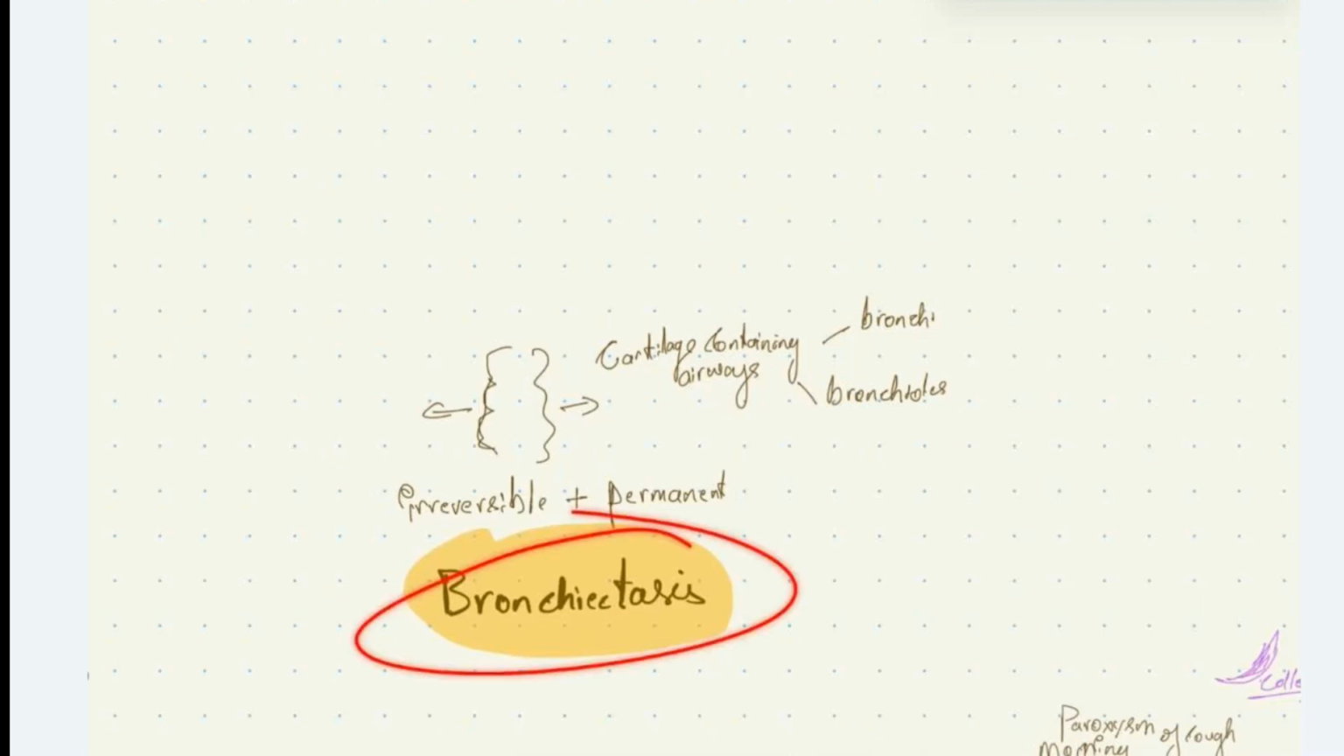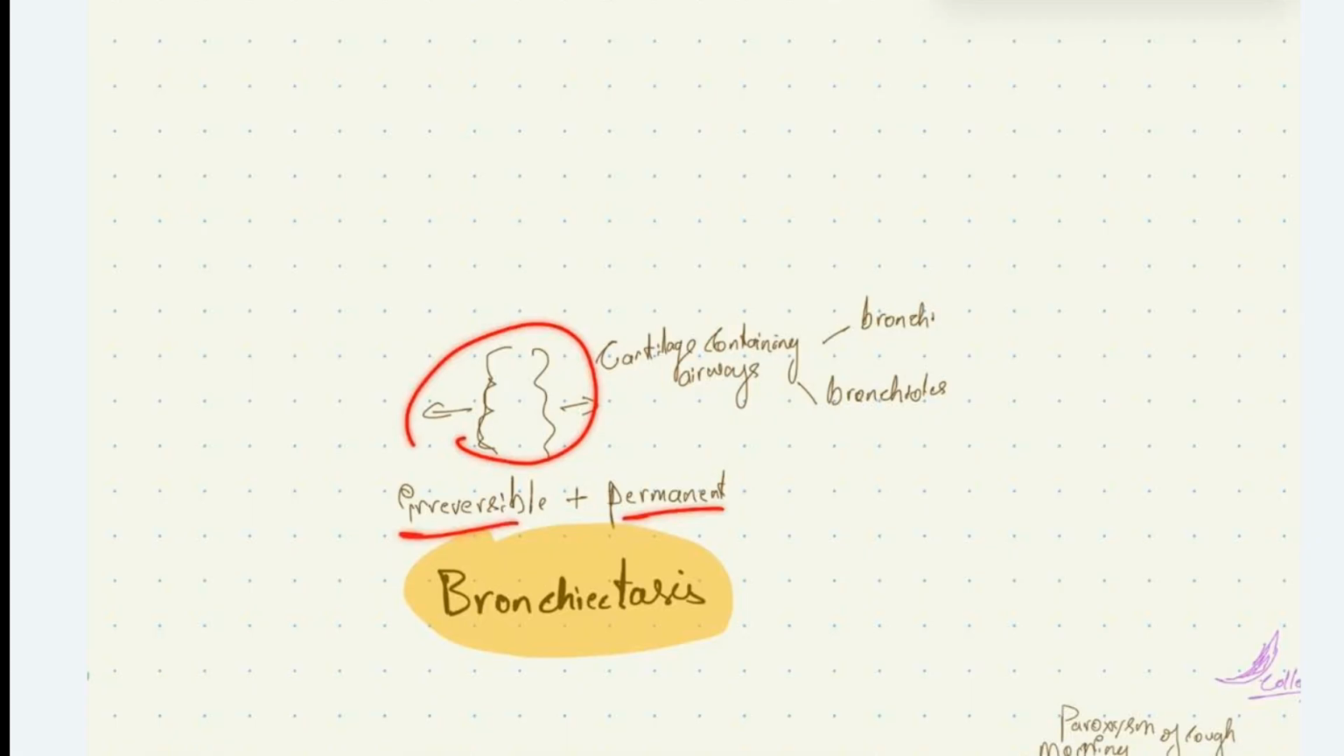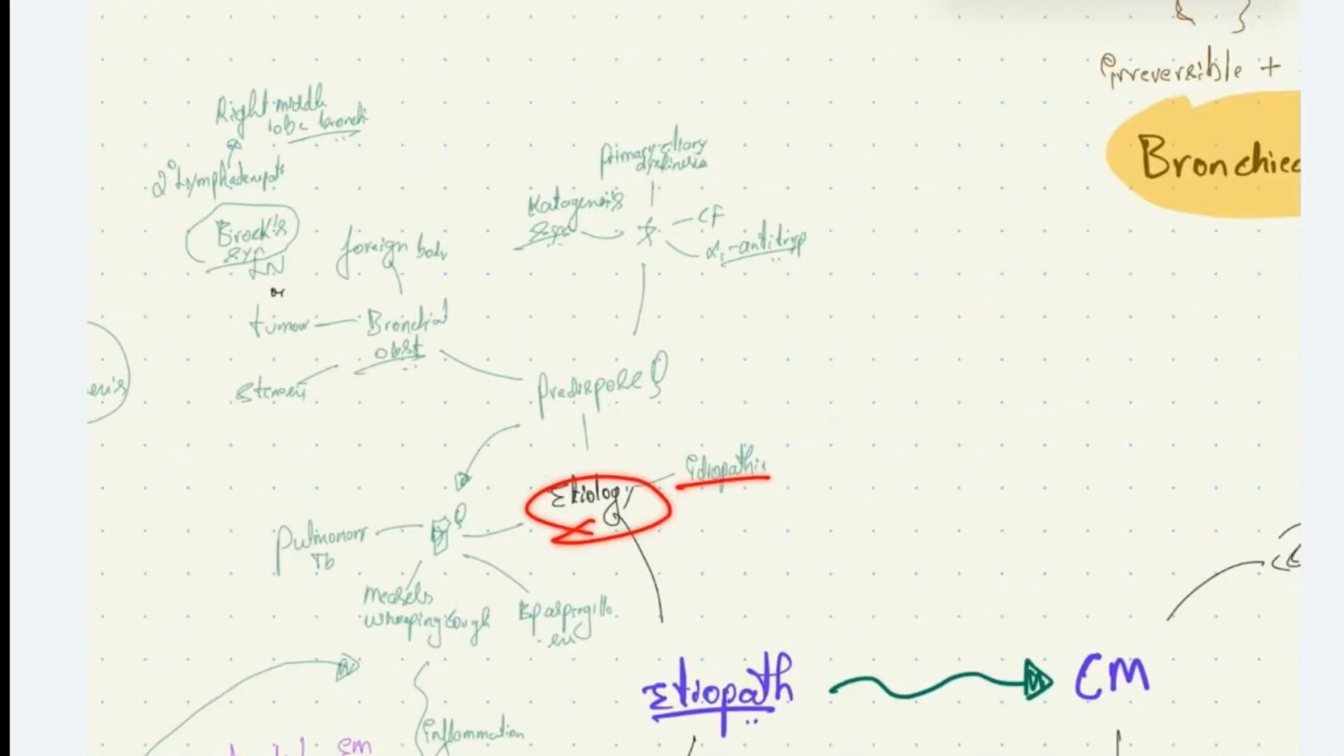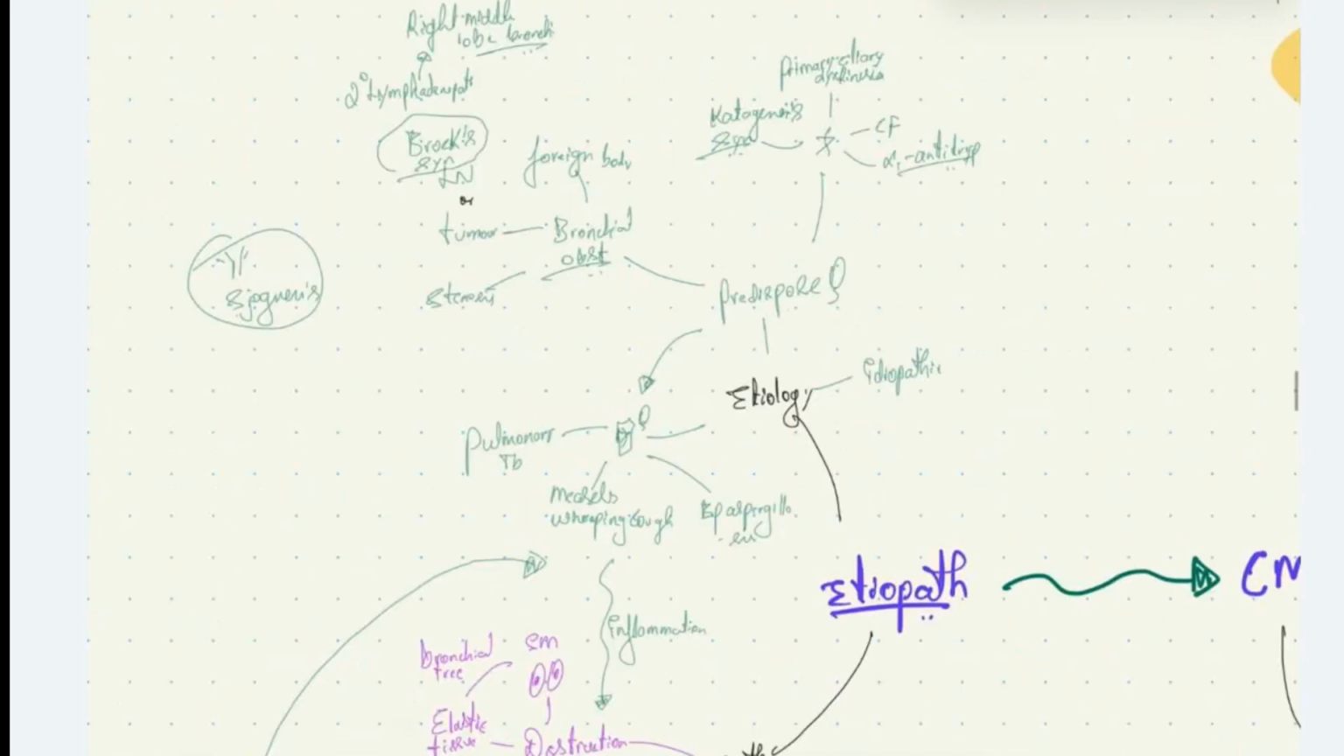Bronchiectasis is a condition characterized by irreversible and permanent dilatation of bronchioles and bronchi. It is mainly characterized by irreversible permanent dilatation of cartilage-lined airways like bronchi and bronchioles. Coming to the pathophysiology of this condition, the etiology, the cause can be idiopathic, or due to conditions which predispose the patient to develop recurrent infections, or due to the infections.